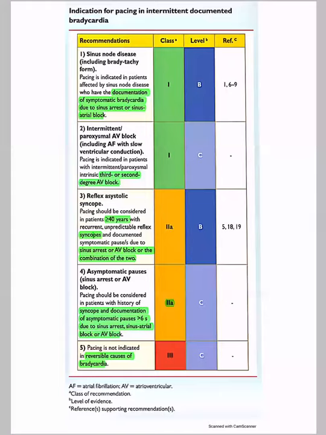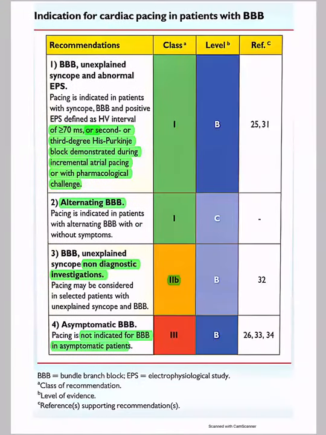But whenever the cause of bradycardia is reversible, then it is a class 3 indication. You should not go ahead with pacing. In patients with bundle branch blocks, there are 2 class 1 indications, wherein the patient is having a bundle branch block, an unexplained syncope and an abnormal EP study.